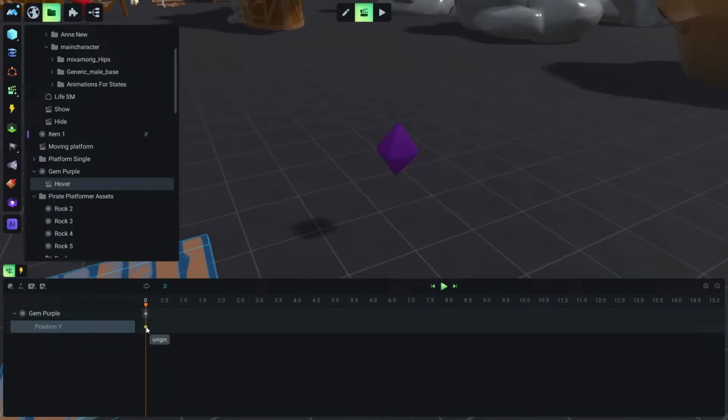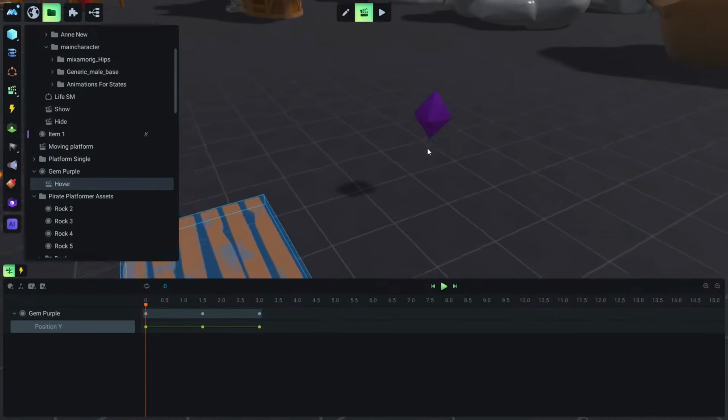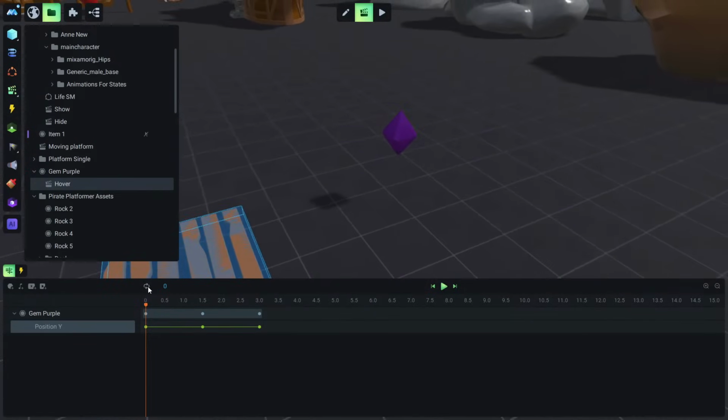Like we did before, this is the origin, meaning the current position of the crystal on the Y axis. So let me add the keyframe around here, for example, and let's make this crystal go up by 0.5 units. And let's make this crystal go down again to origin minus 0.5 units. Okay, it's exactly the same result. Let's enable this loop so it works continuously looping.